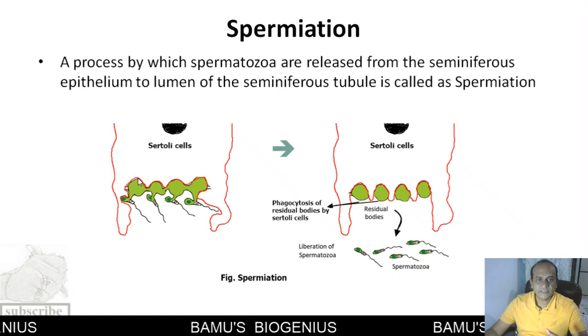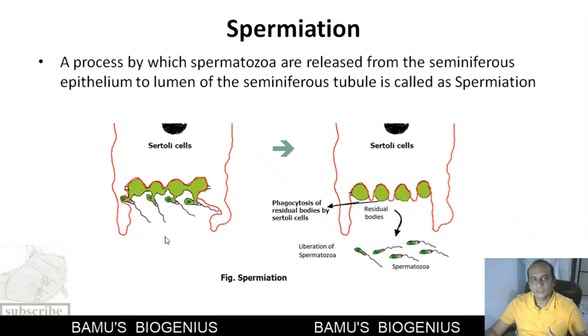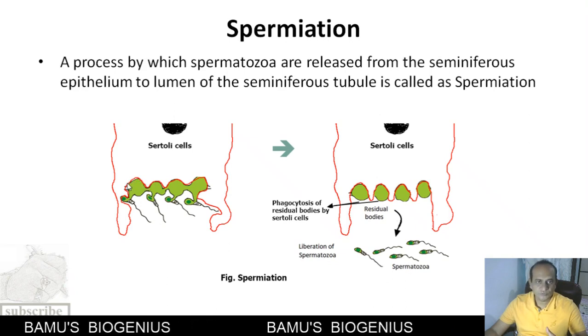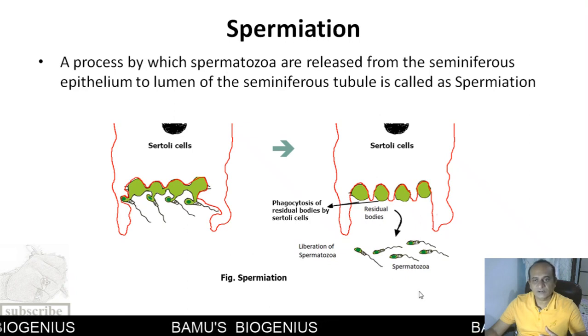Now, the development of these adhesion molecules can be controlled with the help of certain kinds of drugs like gamendazole. In the case of rats, gamendazole has been proved to decrease the synthesis of these adhesion molecules, and because of that, there is a premature release of the spermatozoa into the seminiferous tubule.